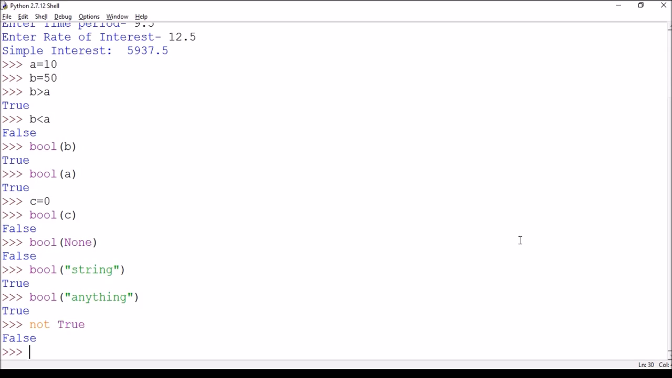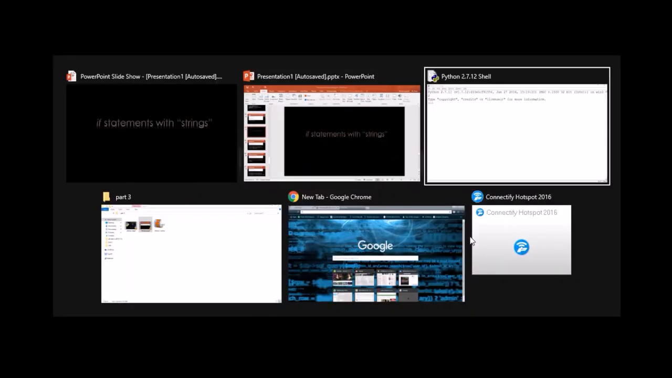The role of and, or is very important. We will learn about the functions of and, or while using if statements. While executing if statements, I'll tell you about the function of or and and. Let us now understand the working of if statements with strings. To understand it better, let us write some code.